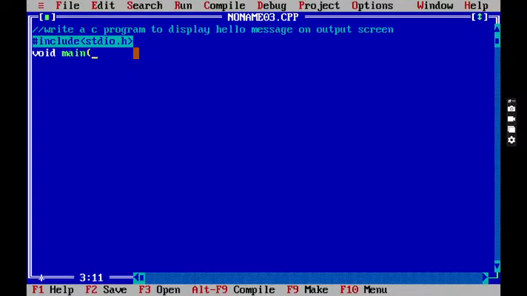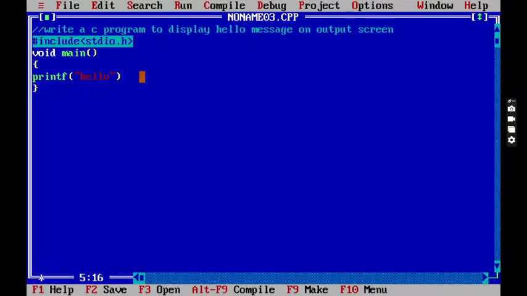Void main. Okay. So after this, I'm writing printf. Please try to understand. Clear up? Printf. What am I writing here? Hello, in double quotation marks, and a semicolon. Now, see, if I miss the semicolon here, please try to understand, I have just casually removed it.